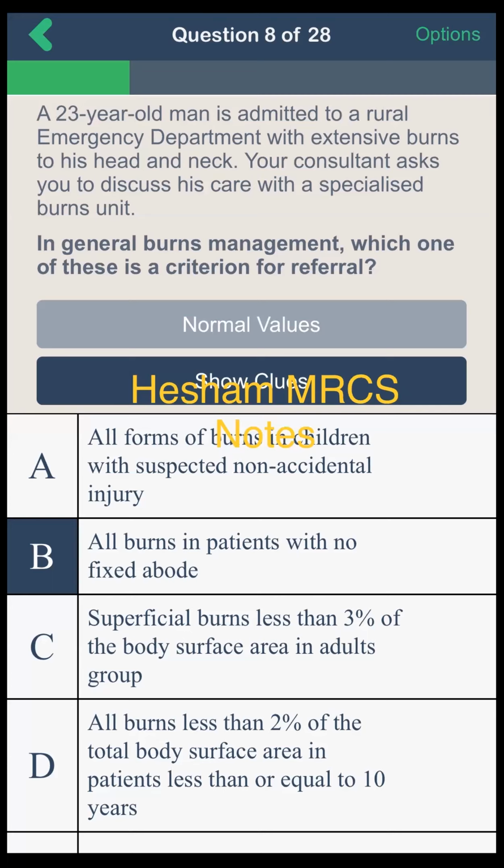Okay, let's discuss option A, the first option. All forms of burn in children with suspected non-accidental injury. This is an indication of referral. I said it in clarification of the burn before. Any child with burn with suspected non-accidental injury should be referred to a burn unit. And also any full thickness burn, any circumferential burn, any non-healed burn within 2 weeks. I will share to you now.